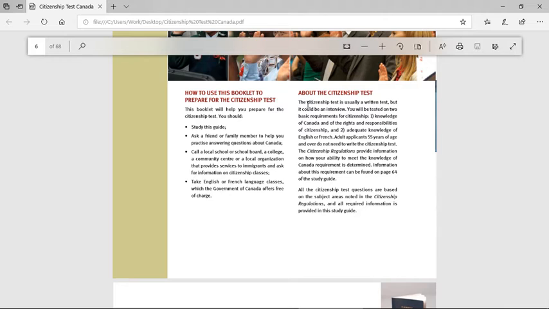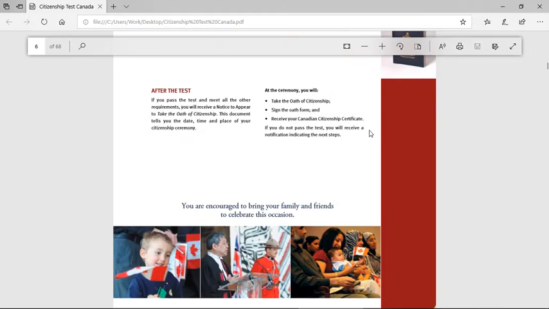Adult applicants 55 years of age and over do not need to write this citizenship test. The citizenship regulations provide information on how your ability to meet the knowledge of Canada requirement is determined. Information about this requirement can be found on page 64 of the study guide. All the citizenship test questions are based on the subject areas noted in the citizenship regulations, and all required information is provided in this study guide. Okay.